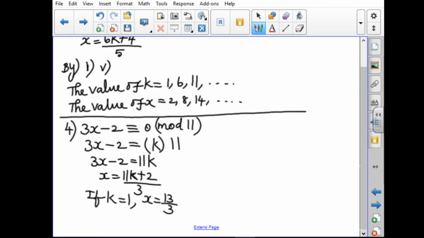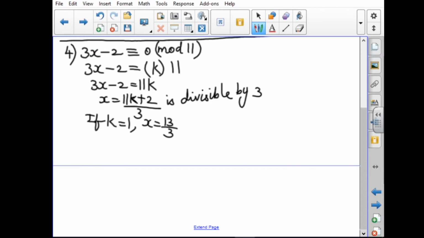Here note the denominator is 3, so the numerator has to be divisible by 3. It is not divisible by 3. Next, if k equals 2, then the x value will be 24 by 3.